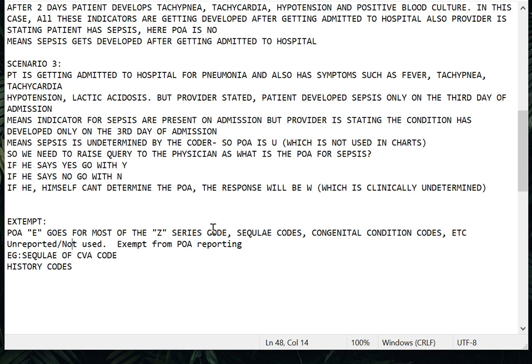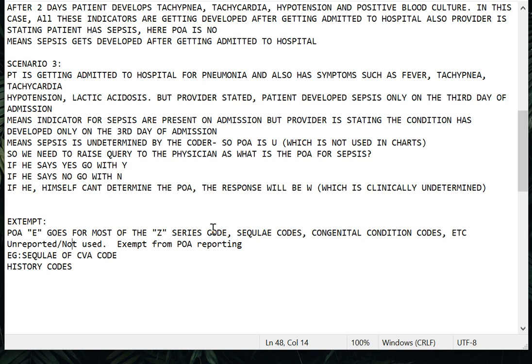For such codes, even in 3M, 3M is an application where you code all the conditions of the inpatient. While coding itself, there are certain scenarios where it will give the E indicator itself, whereas in certain cases we need to add the E. It depends on what kind of 3M we are going to use.